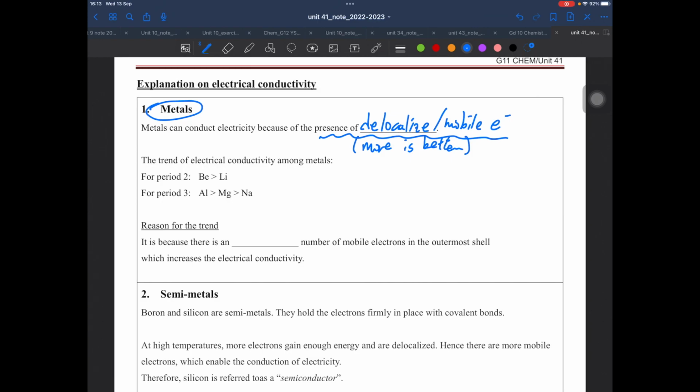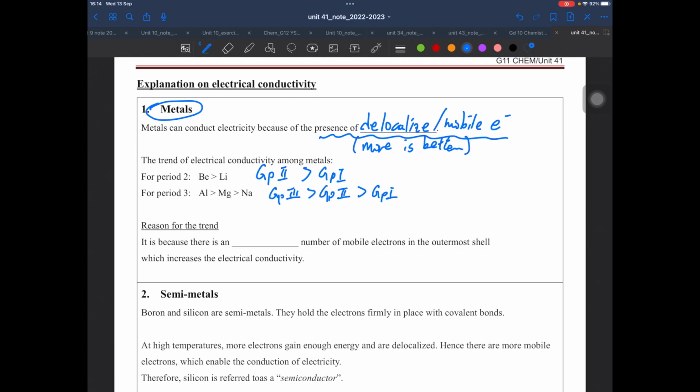This is reasonable. So with this idea, we can expect group 2 elements will have better conductivity than group 1 because they have more mobile or delocalized electrons per atom. With the same idea, group 3 will have the best electrical conductivity, right?